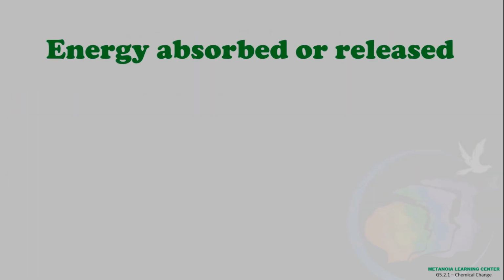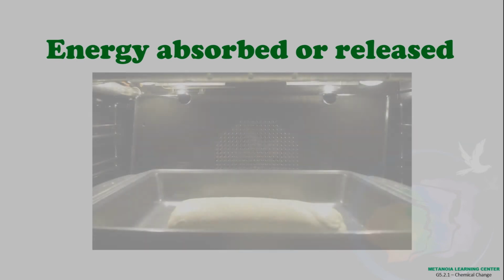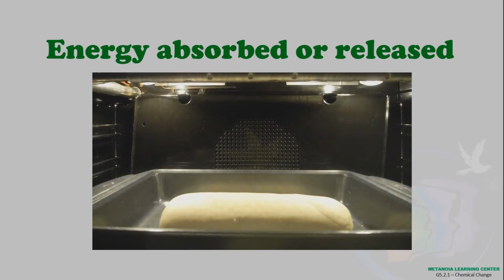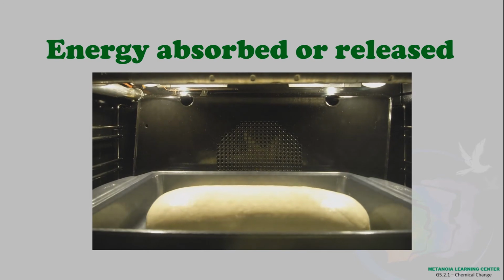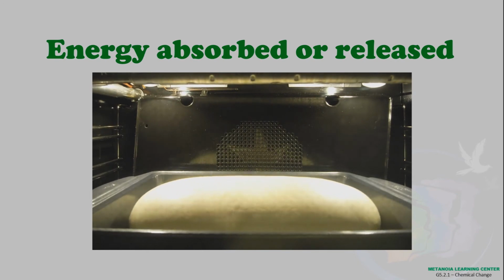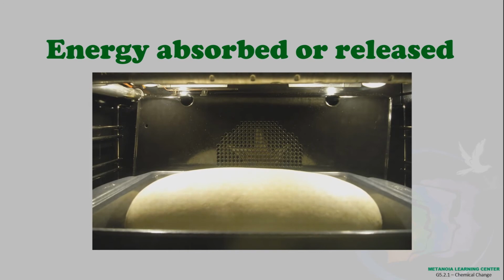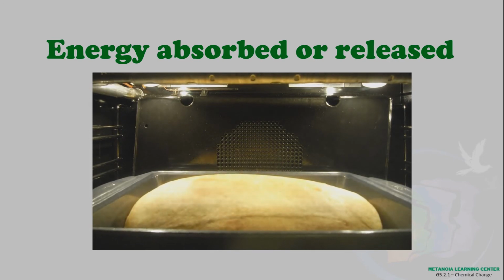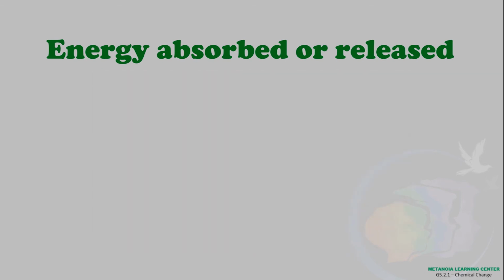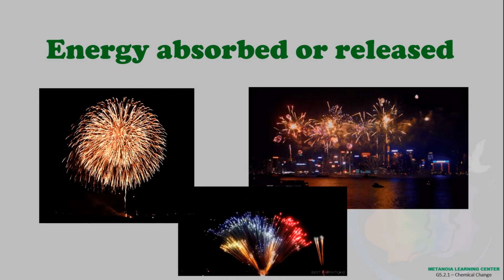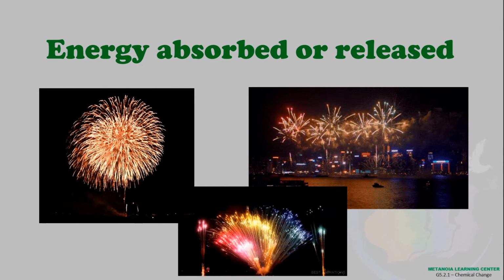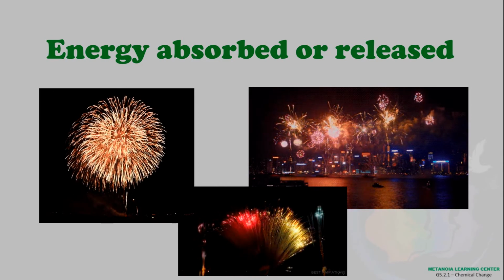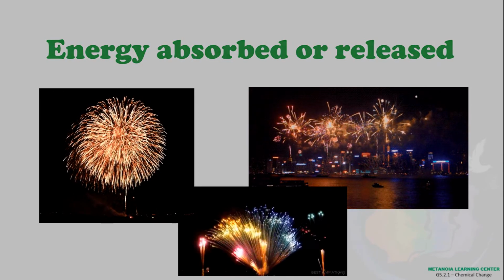Energy absorbed or released. Energy can either be absorbed or released during the process of chemical change. When someone is baking, heat is being absorbed by the dough mixture as it slowly cooks into a product. Energy can also be released during a chemical change, like fireworks. Fireworks release heat, sound, and light energy during chemical change.